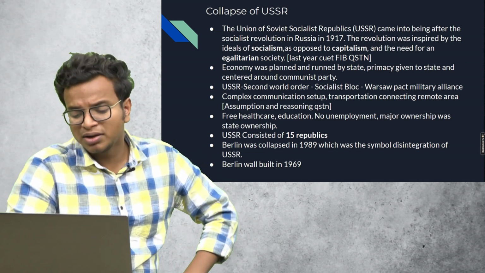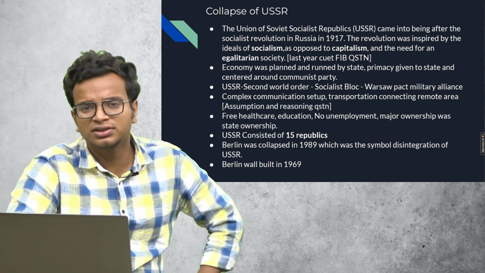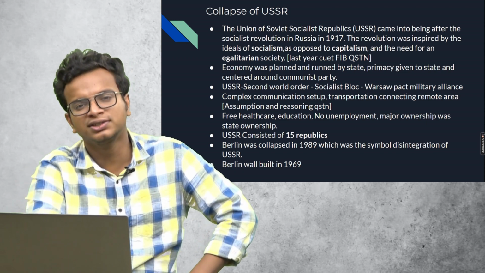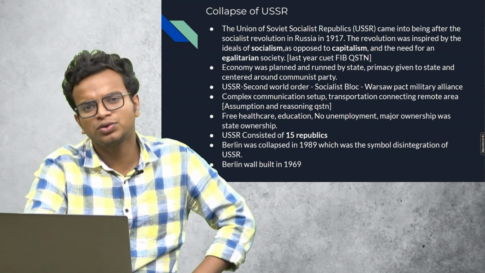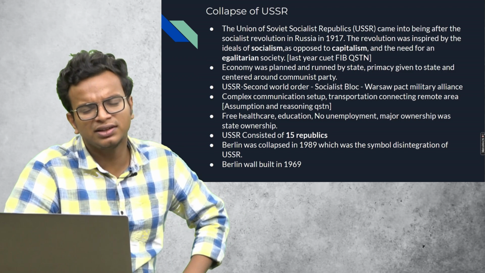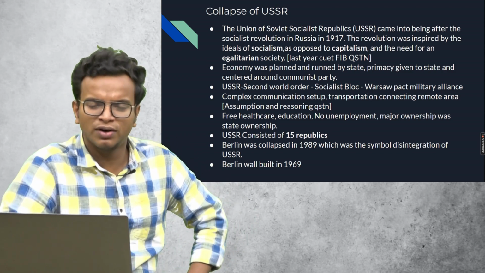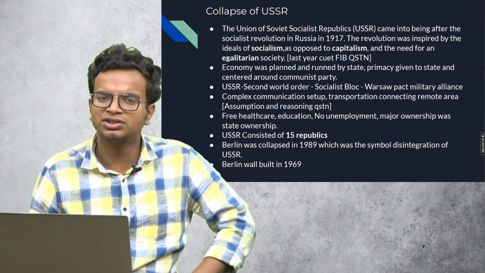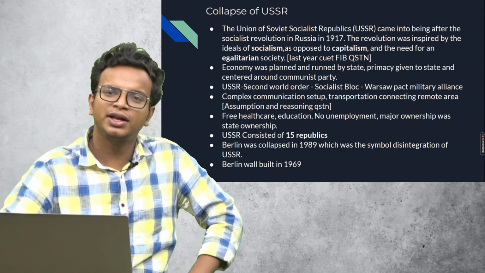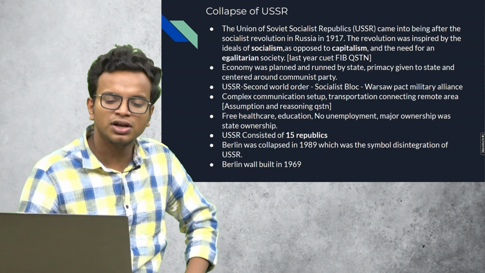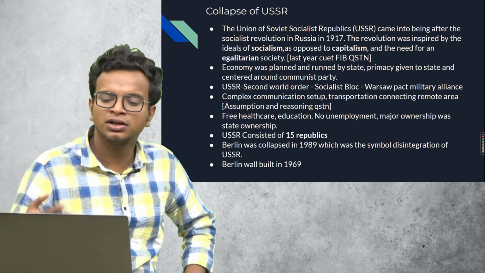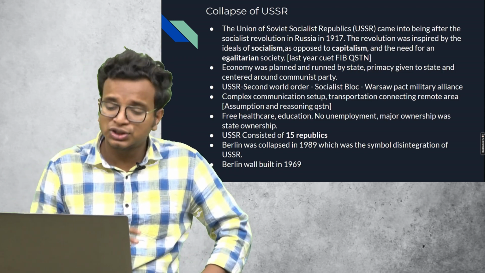So discussing the USSR, there was this particular mention of the Soviet system in NCERT. So what is the Soviet system? The Soviet system is basically the planned economic model that the Soviet Union showed soon after the revolution in the nation building of the USSR. They showed a planned economic model in which free healthcare and free education were given. There was no unemployment.